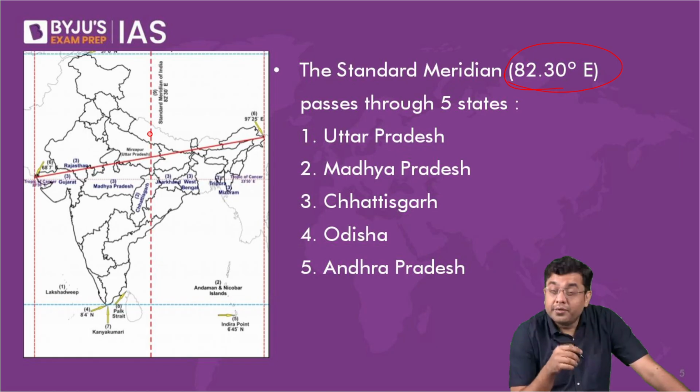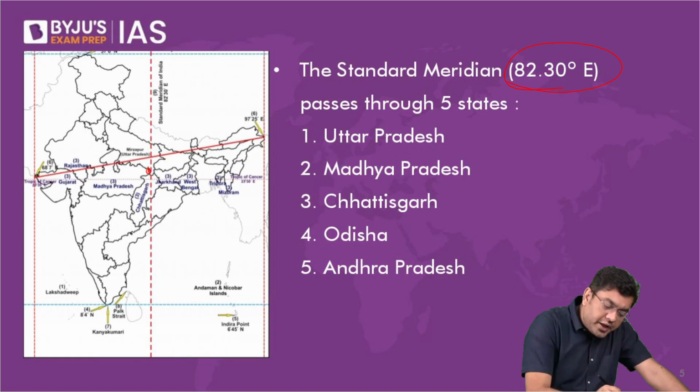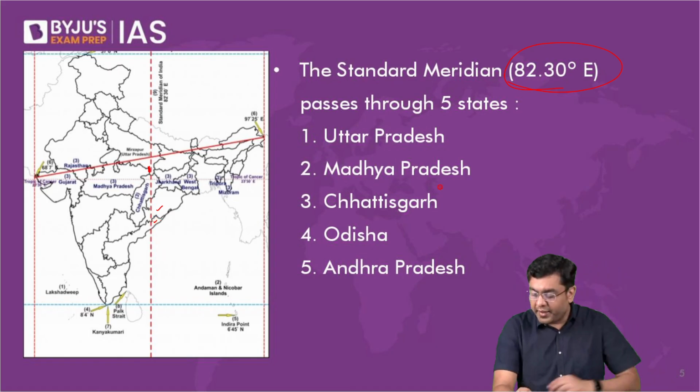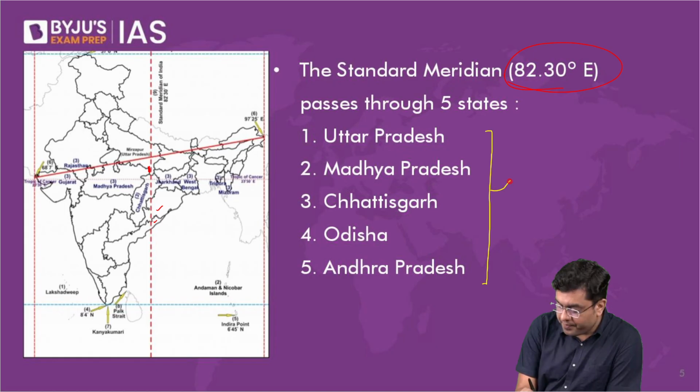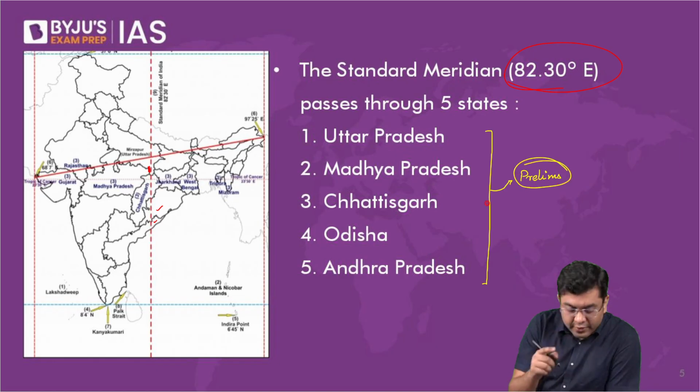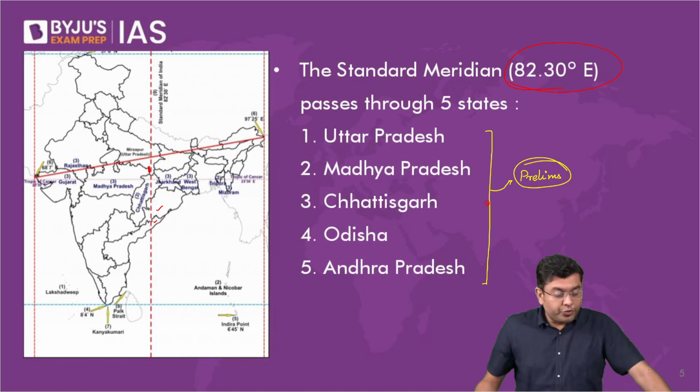From that region, it touches Madhya Pradesh's border, moves through Chhattisgarh, Odisha, and Andhra Pradesh. These different states that it passes through are relevant for your prelims. Okay, so that is where it goes through.